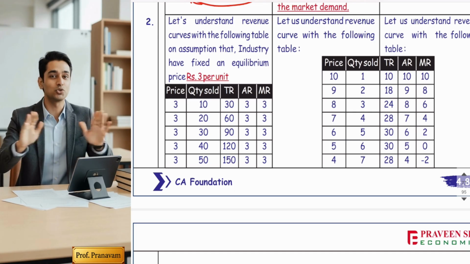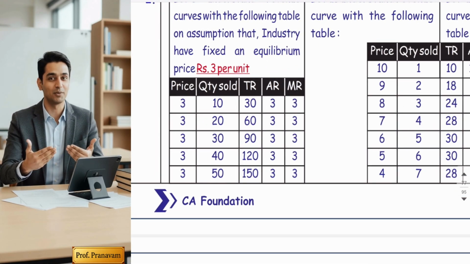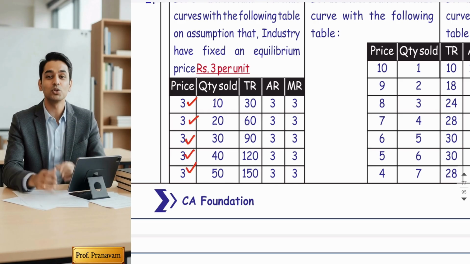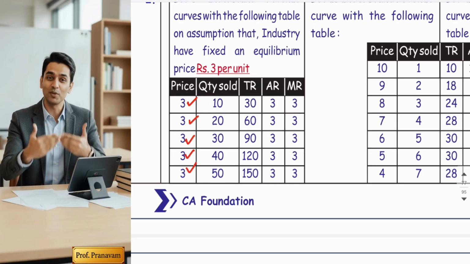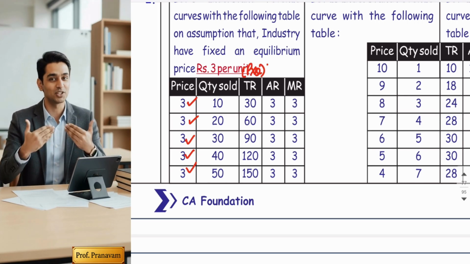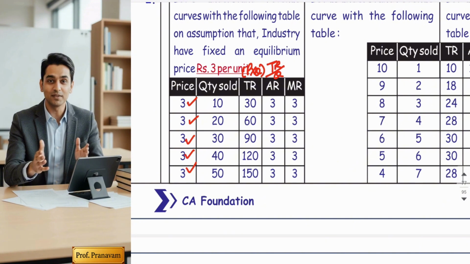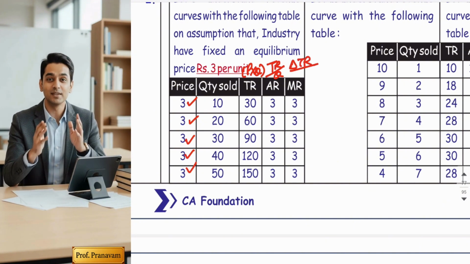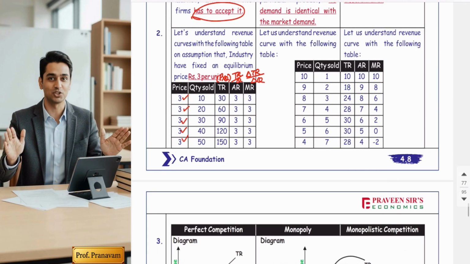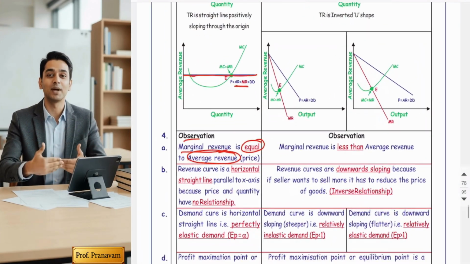Okay, how have we derived this table? For example, the industry has fixed the price at 3 rupees. So all the firms have to sell their products at 3 rupees only. The total revenue formula is price into quantity. Average revenue is derived as total revenue divided by quantity. Marginal revenue can be derived by the formula change in total revenue divided by change in quantity. Okay, let's focus directly on the diagram.